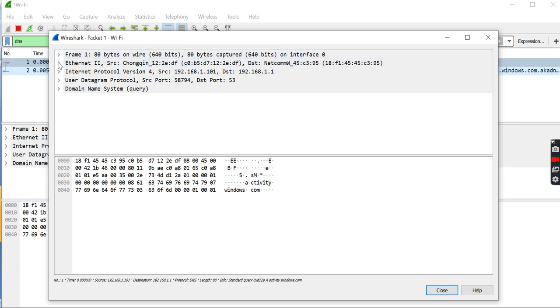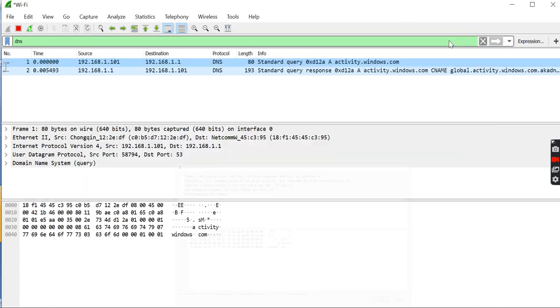This information is about the sender and this information is about the receiver. This is also the receiver's manufacturer bits and this is the device code. Now we have to minimize this and look at the domain name system.